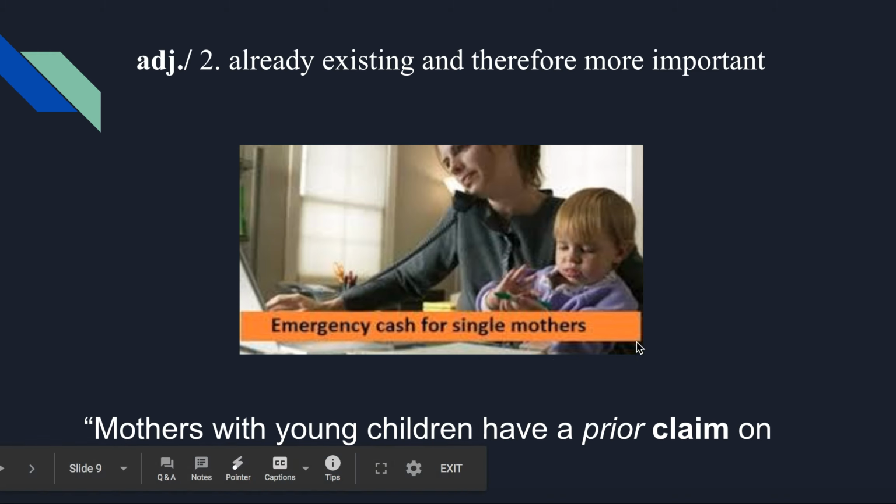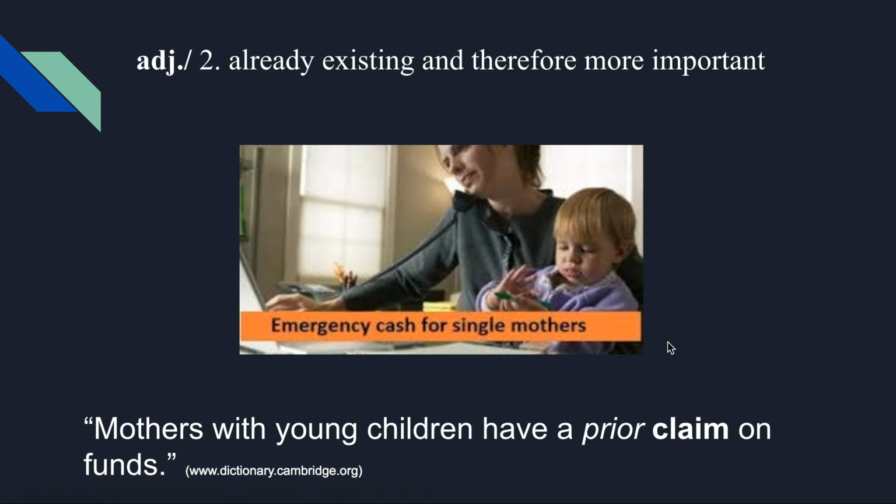They would get money first before other people if the law said that they have a prior claim. That means their claim to get the money is more important because it was already there before the claim of other people. That's something that we're going to see a lot now with the coronavirus. There's government money, who gets it, who has a prior claim on that money. That's something that is very important right now for a lot of people.